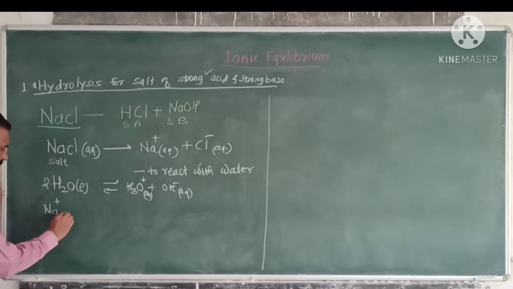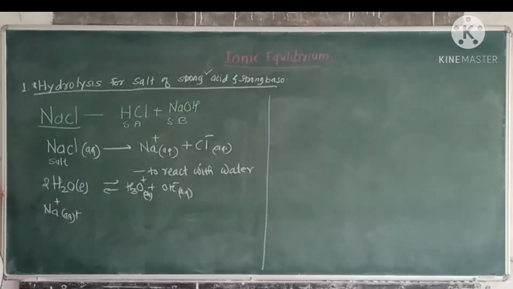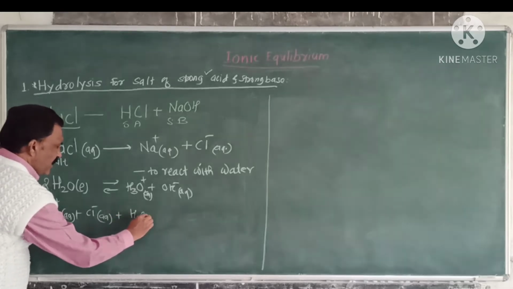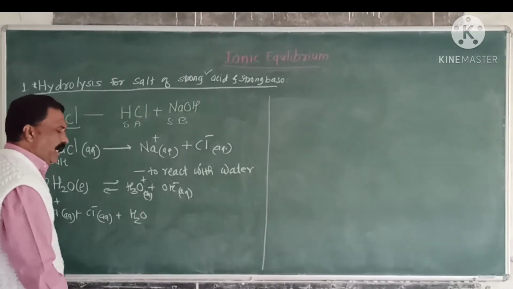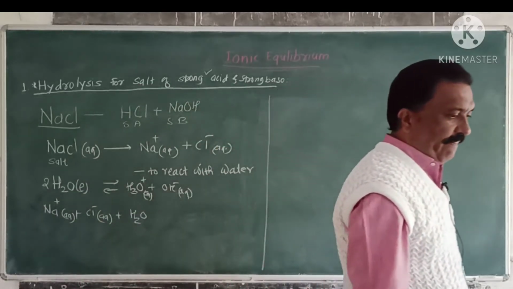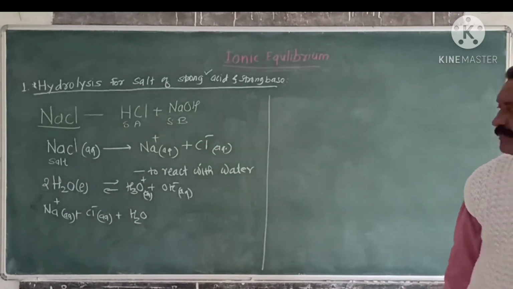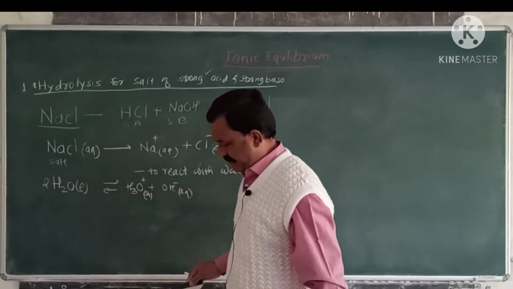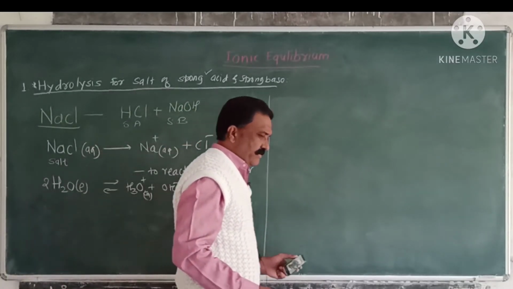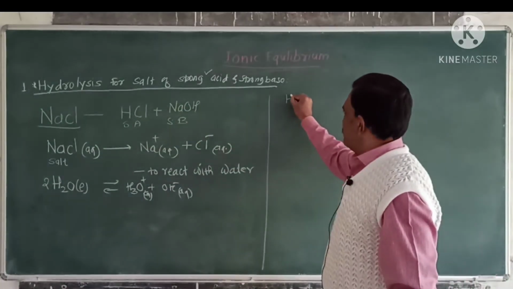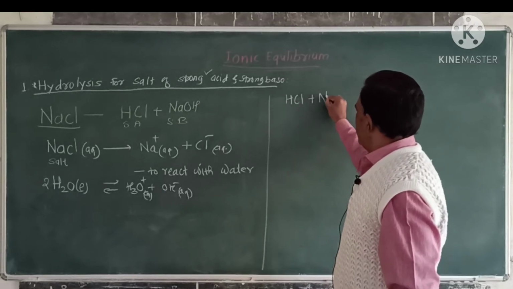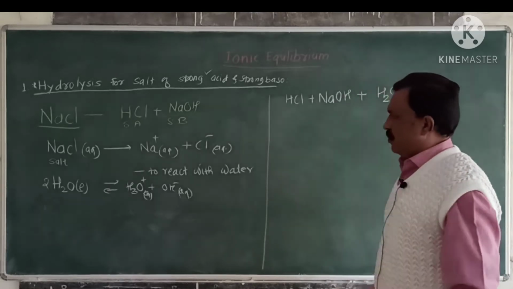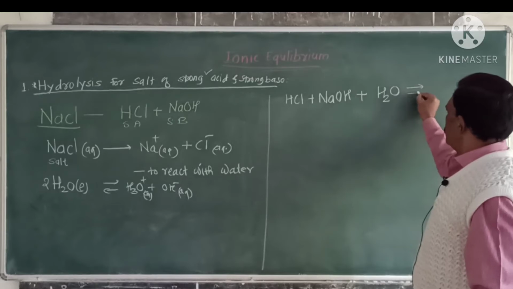Na+ aqueous plus Cl- aqueous plus H2O, or sodium chloride. Your next reaction: this hydrochloric acid, HCl, plus NaOH plus H2O gives the products like